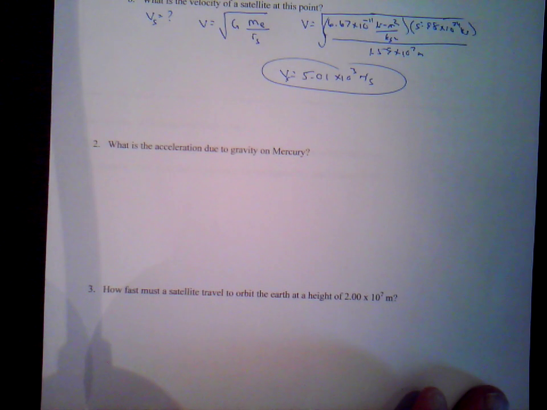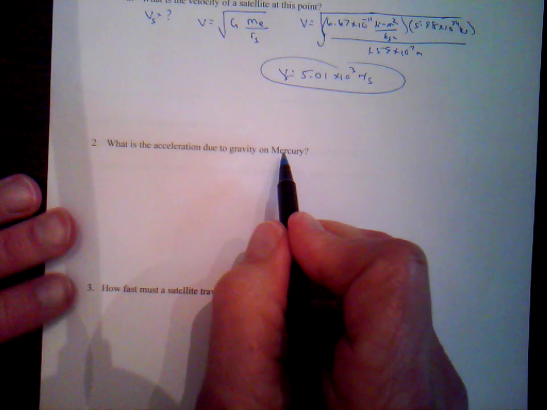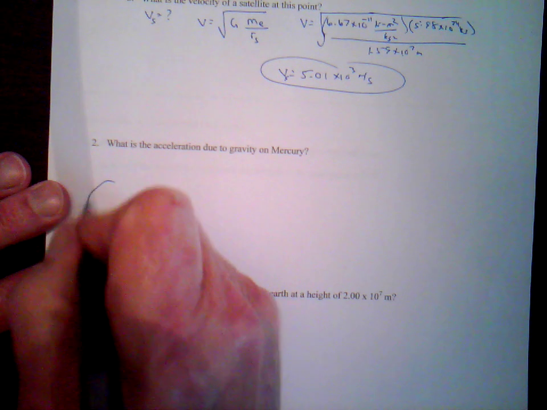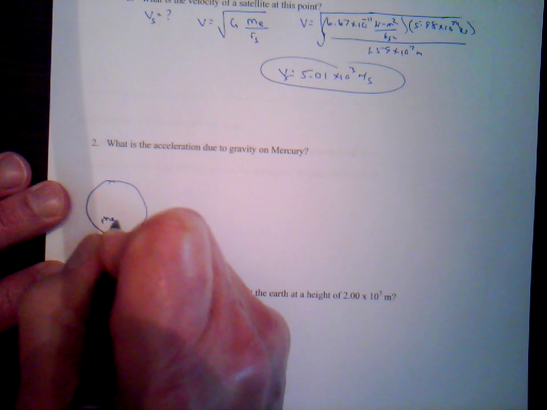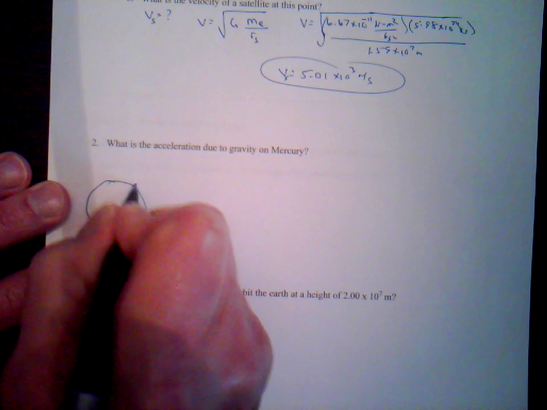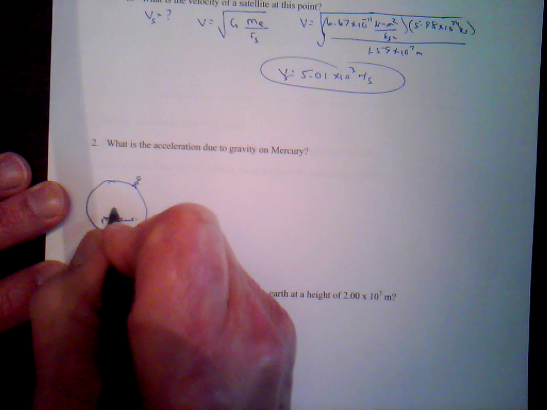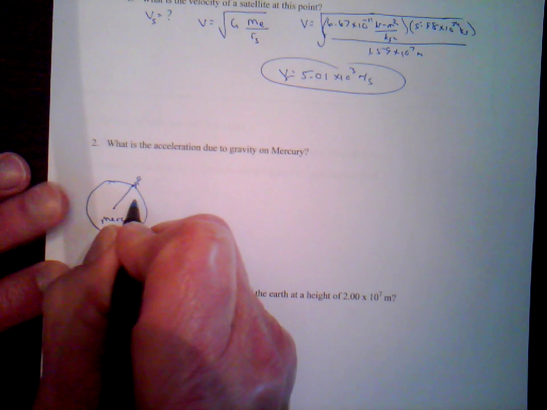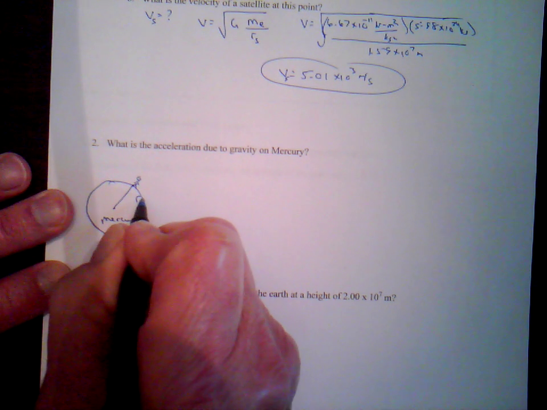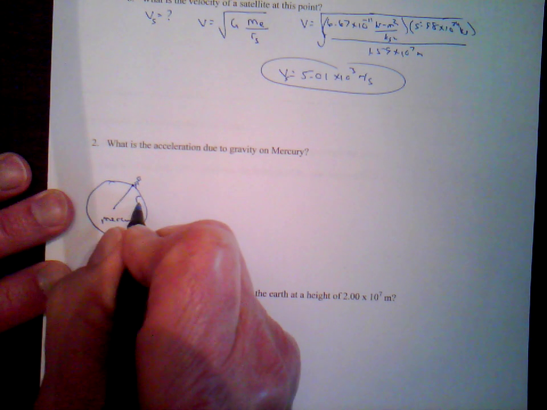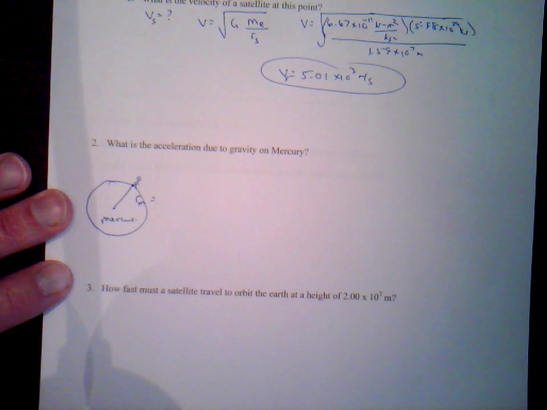What is the acceleration due to gravity on Mercury? All right, so basically, draw a diagram. This is Mercury. We have some object or a person on the surface of Mercury. So this is the orbital radius of where we're located, which is the radius of Mercury. Again, we can look that up on our data table.